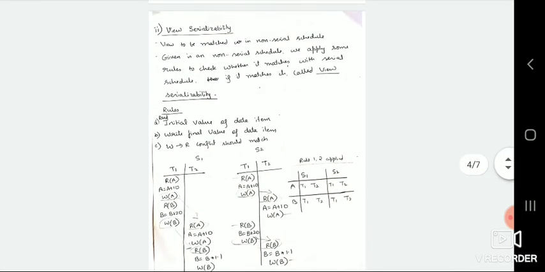So what are the rules in view serializability? First rule is read initial value of data item. Your data items here will be A, B, or any variables. Second rule is write final value of data item. Read and write operations are done here. Third one is write-read conflict should match. If these match, then only we say it is view serializable.